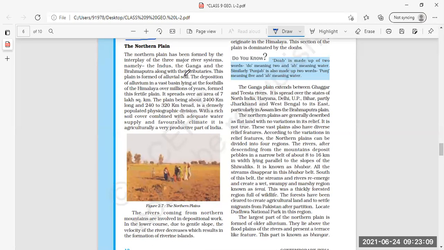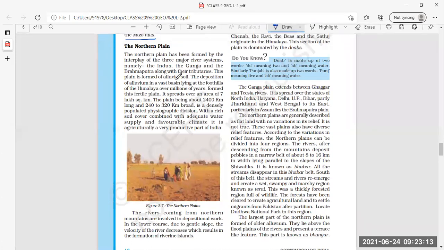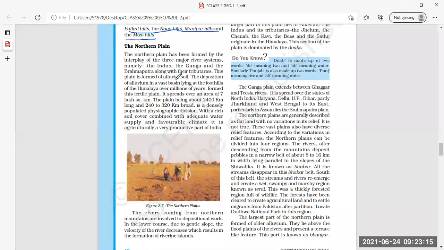Till here it is clear. Himalayas, the first physical feature. Everybody has clearly understood the Himalayan mountains, the first physical feature of India.